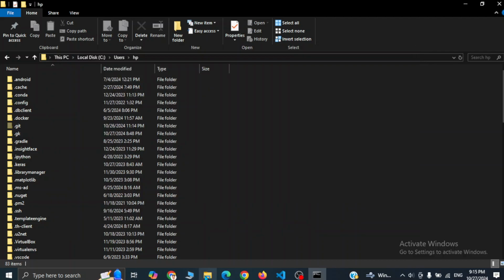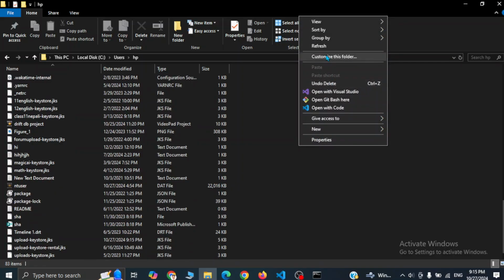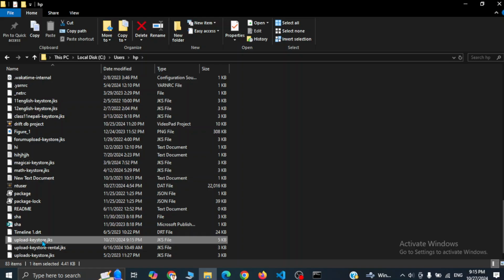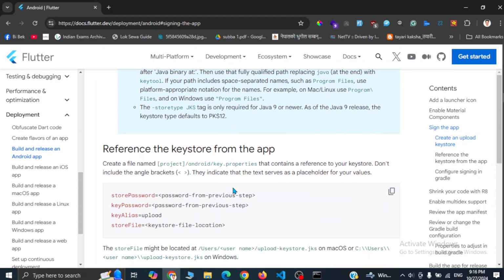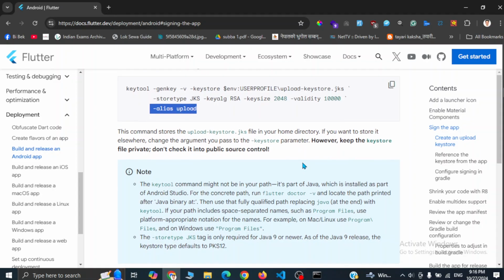So let's go back and see whether we have that file here or not. And here you can see, if I refresh, there is a file named upload keystore.jks. Now we have to move this file to the Android folder in our app. So let's go back to the documentation and see what it says. This command stores the upload keystore.jks file in your home directory. If you want to store it elsewhere, change the argument you pass. Okay, we don't need this.